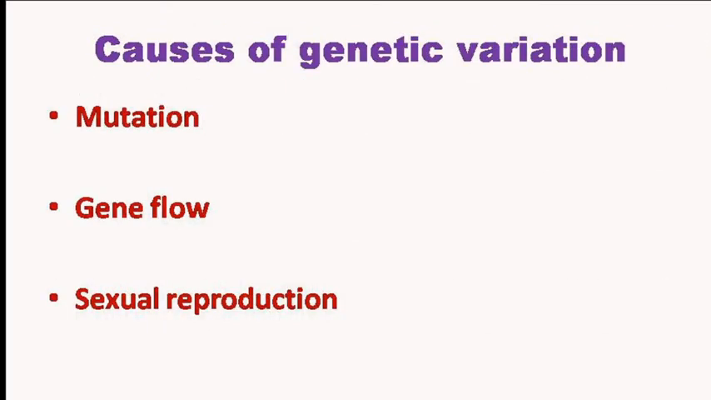There are three causes of genetic variation: mutation, gene flow, and sexual reproduction. Now we are going to see one by one in detail.